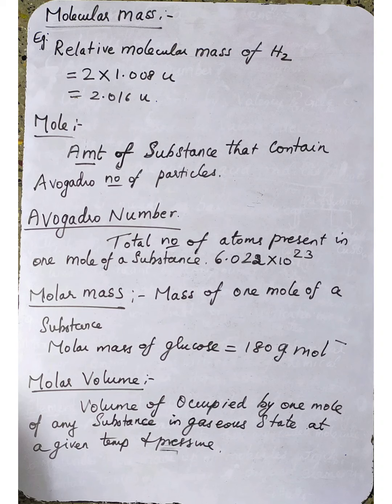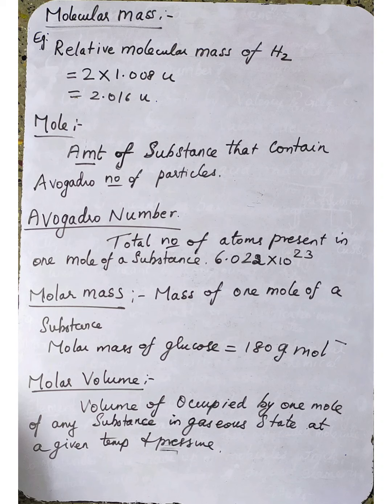22.7 liter. Understood? Okay, this we can say as STP, standard temperature and pressure. Same 273 Kelvin, but instead of 1 bar pressure, 1 atmospheric pressure, it is nothing but standard atmospheric temperature and pressure. So now its value is nothing but 22.4 liter.